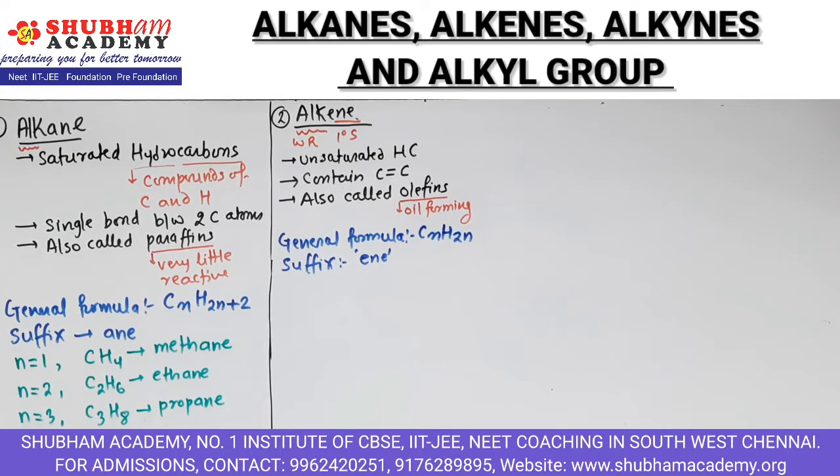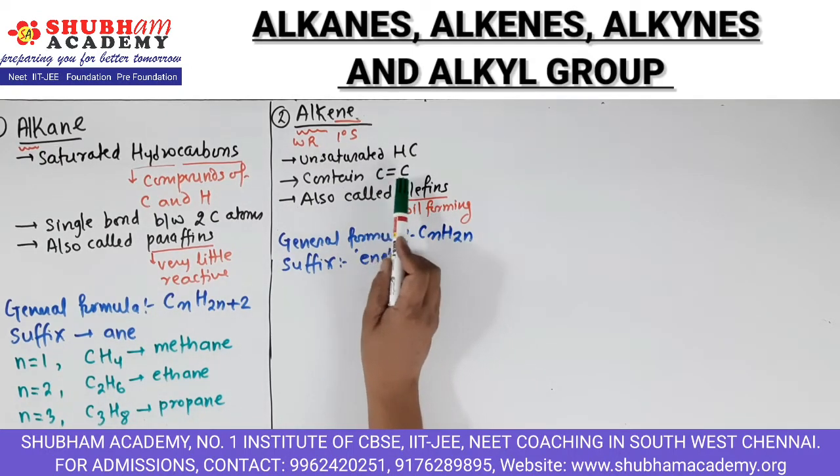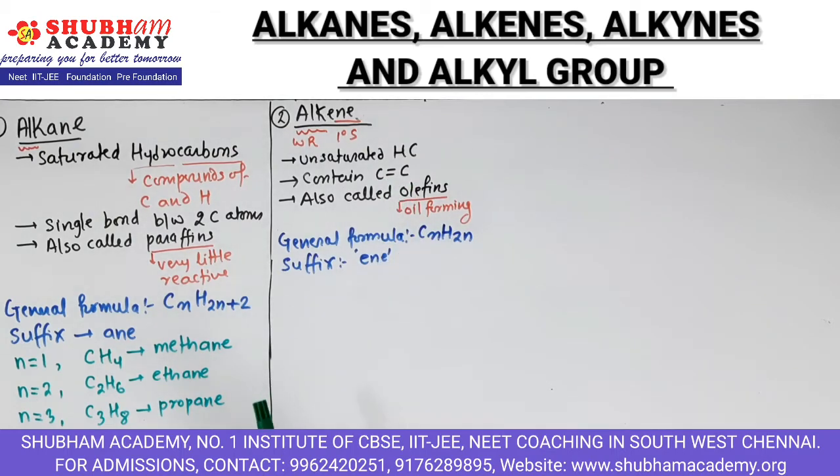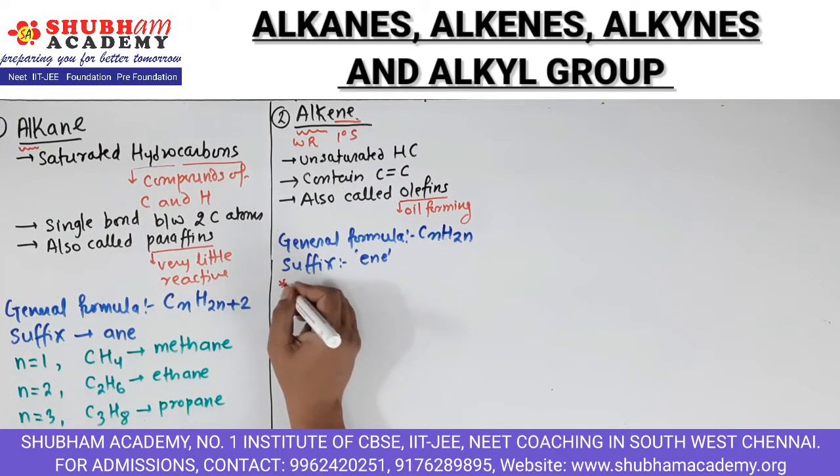If we are putting the value of n as 1, right? Now think, can we put n as 1? Already we have discussed here that there will be a double bond. Okay, so for a double bond, at least you should have 2 carbon atoms, right? So here the alkene starts with minimum 2 carbon atoms, right?